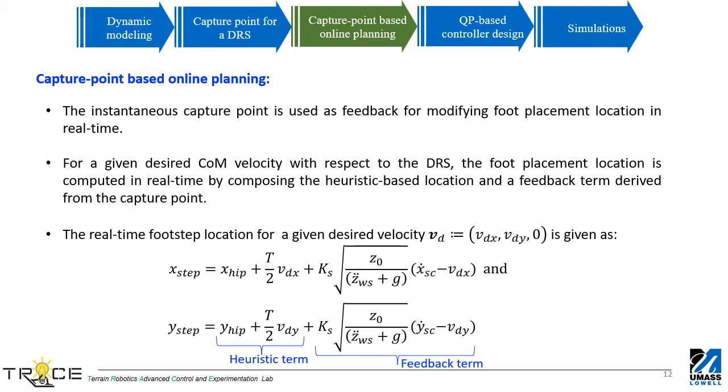For sustained walking on the DRS, the derived capture point is used for computing a feedback term on the foot placement location. The capture point based feedback on the foot placement adjusts the foot placement location in real time for stabilizing the system in the presence of perturbations. The foot placement location for a user specified base desired velocity is given by the sum of a pre-computed heuristic and a real-time capture point based feedback.